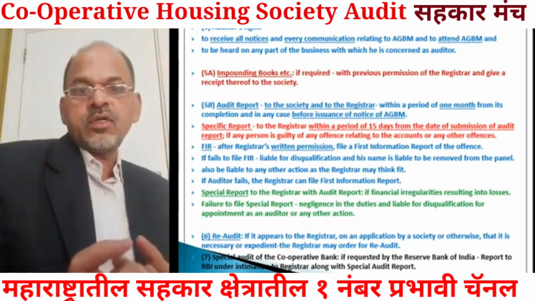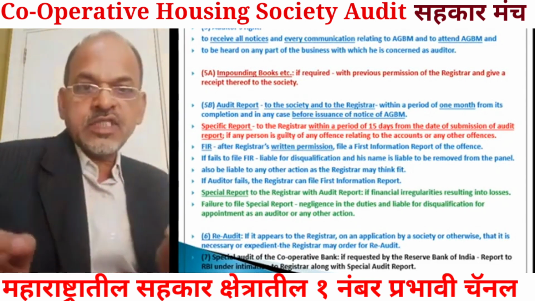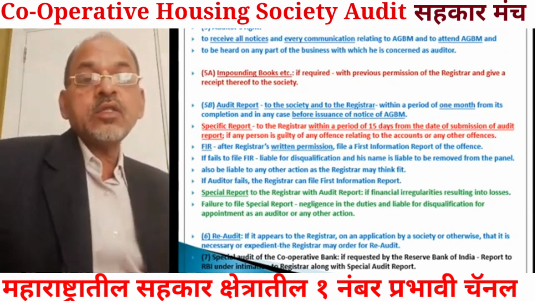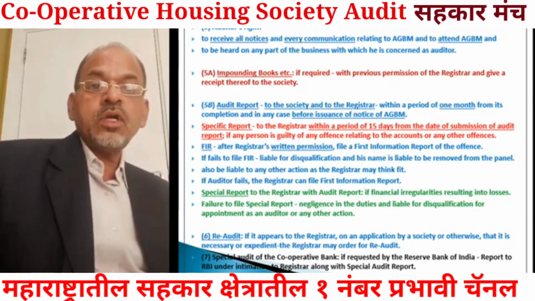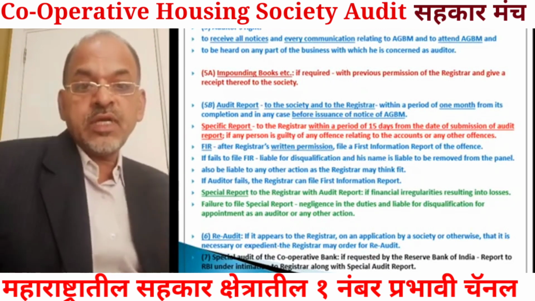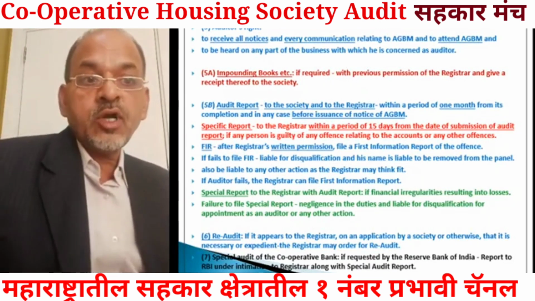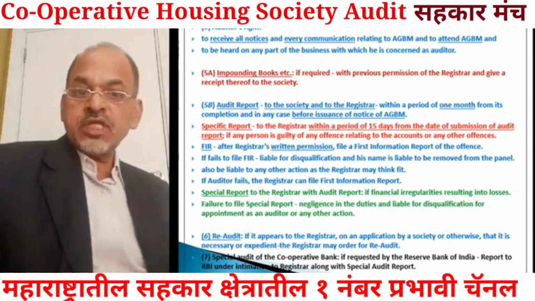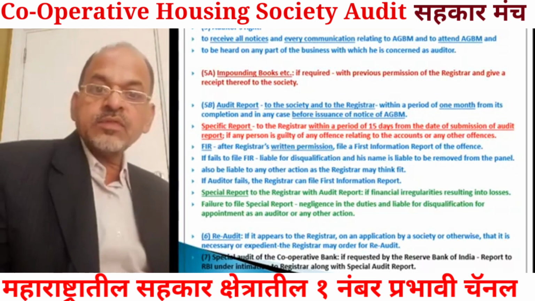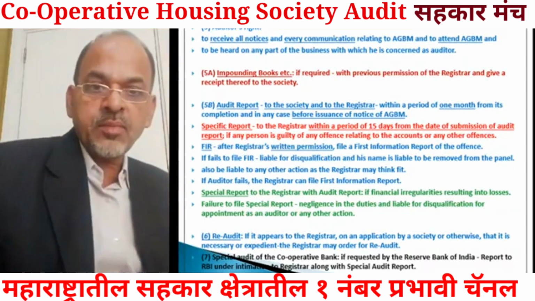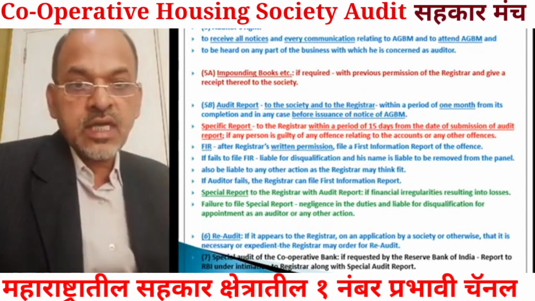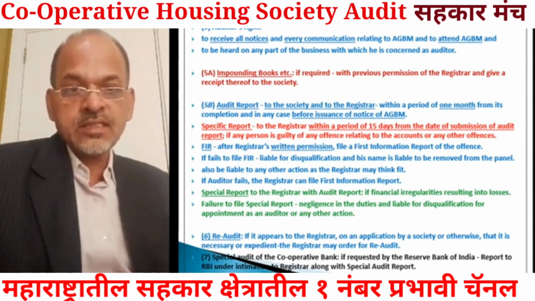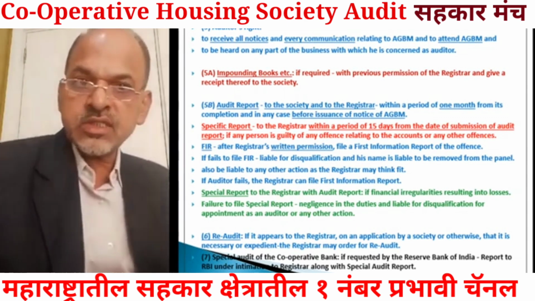If the auditor prefers to prepare a specific report, he will have to prepare it and submit it to the registrar within a period of 15 days from the date of submission of the audit report. So within 15 days from the date of submission of the regular audit report to the society and to the registrar, the auditor, if he prefers, will have to prepare and submit the special report to the registrar.